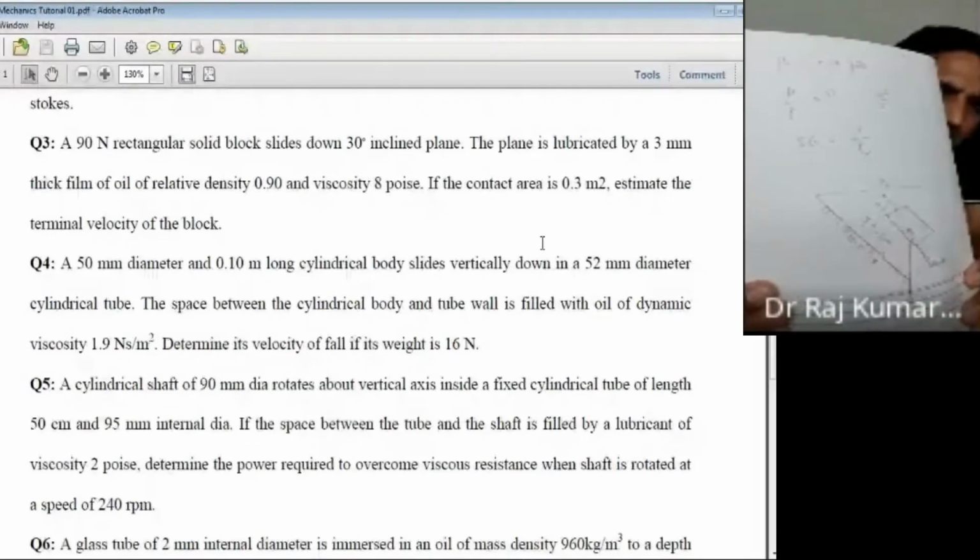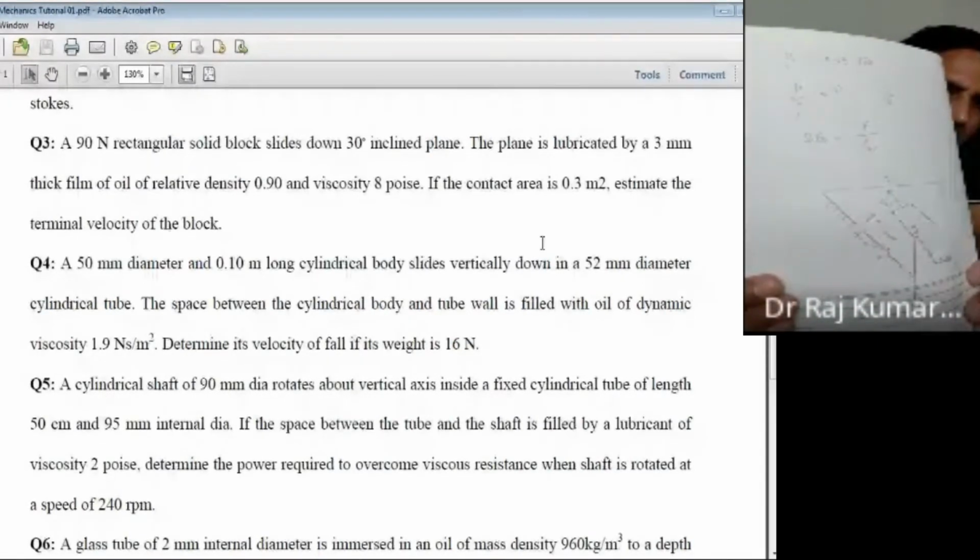So what will happen in the case of Fs and W cos 60? If you want to write the force balance in the X direction, X is the direction of the plane, right? Can you see the X direction? X direction is the direction of the plane, which is downward. Y direction is perpendicular to the plane, that is the Y coordinate. So you have to always draw the two coordinates, X and Y.